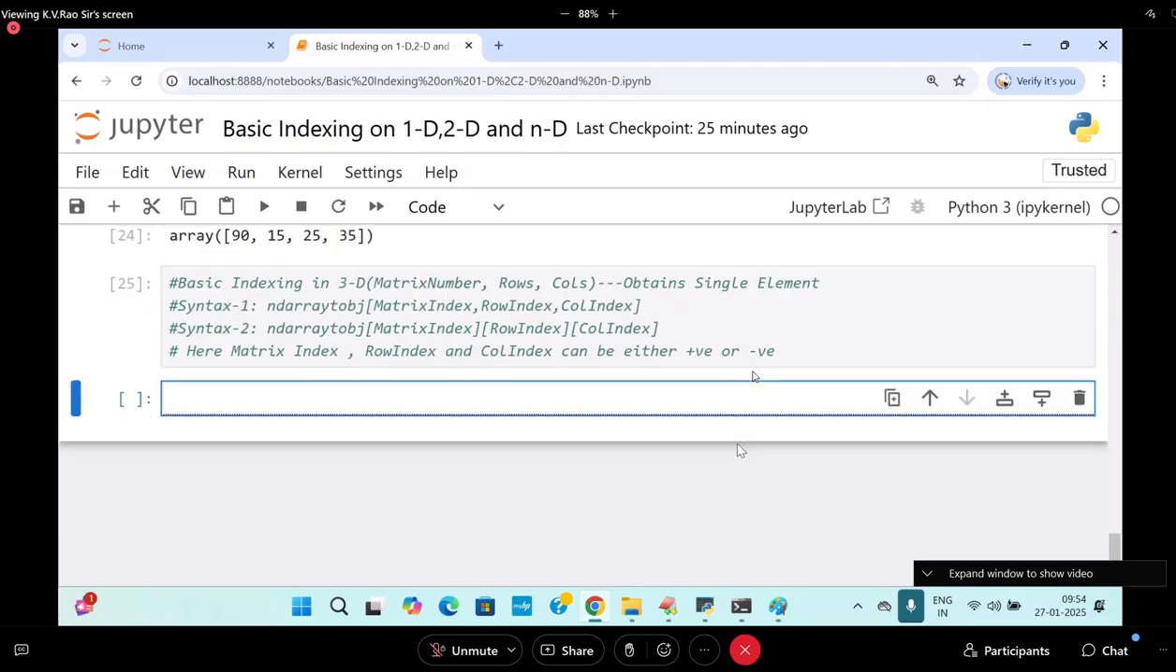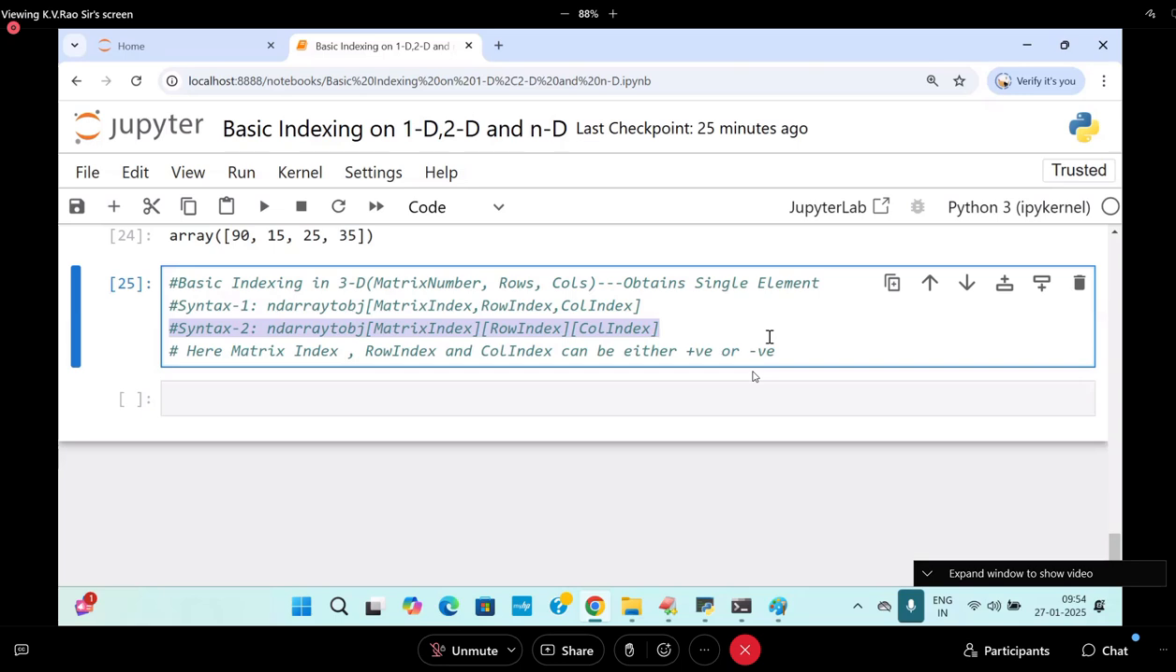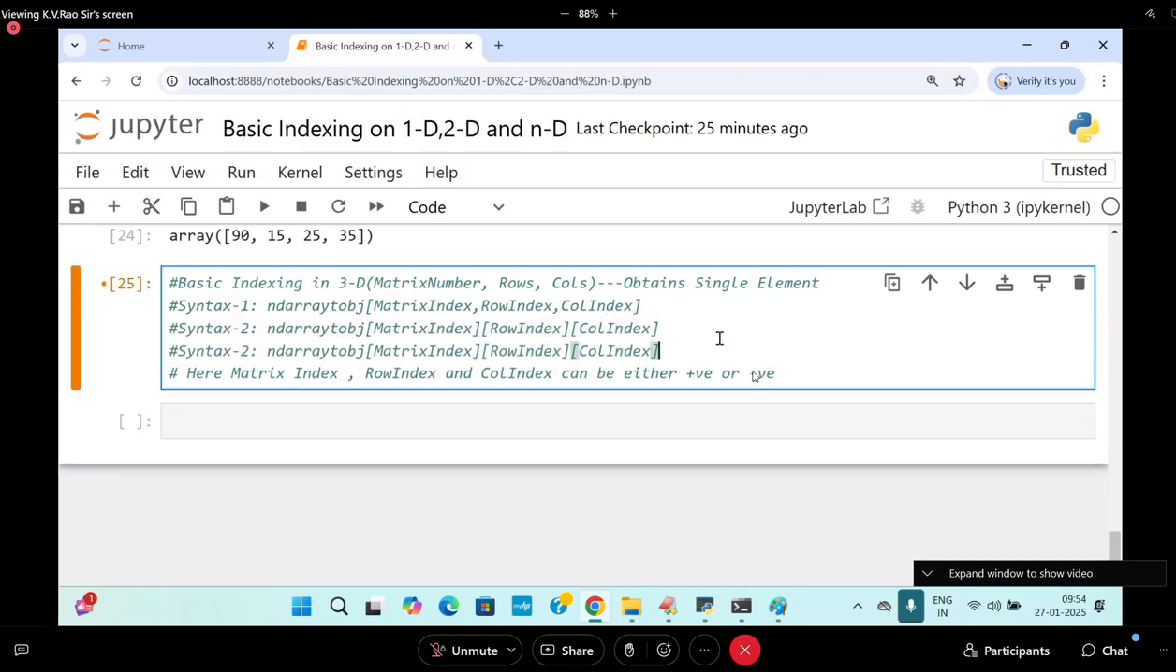You can write this in multiple ways, students. You can write like this also. Syntax number 3: matrix index, comma, row index, and then the column index separately. Once you enter a certain stage, things become very, very easy. So this is called ND.